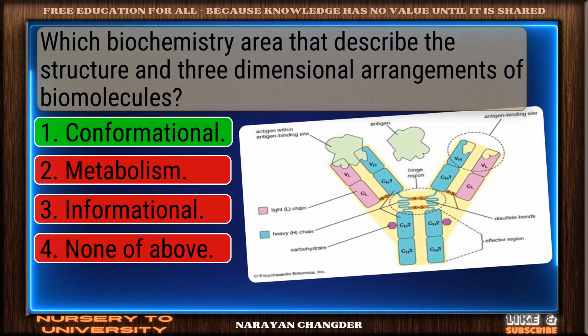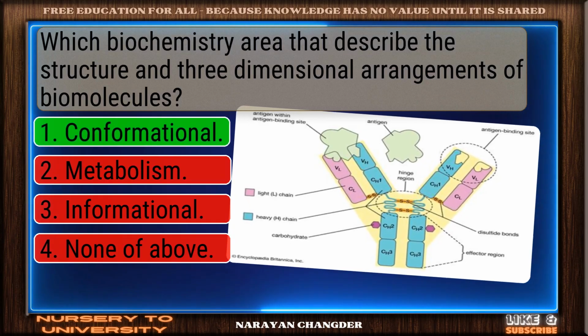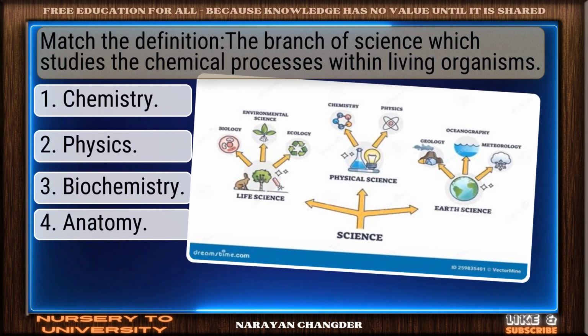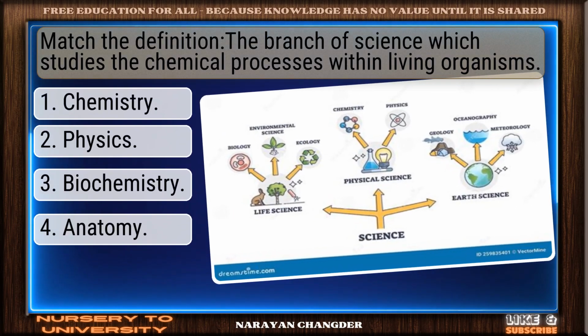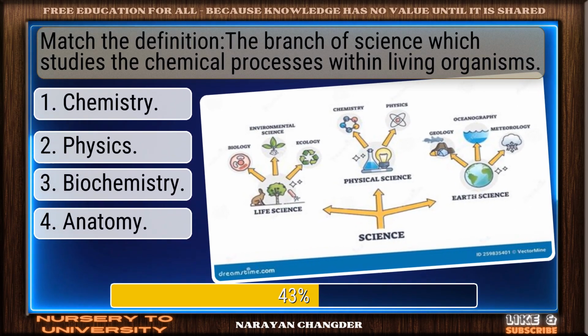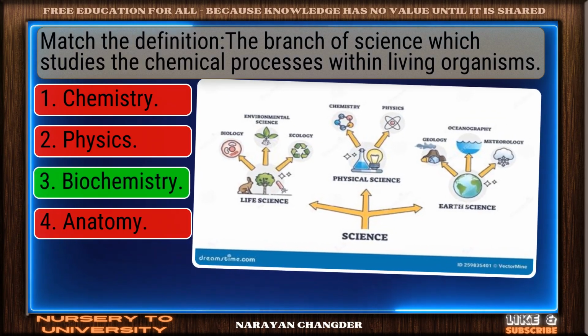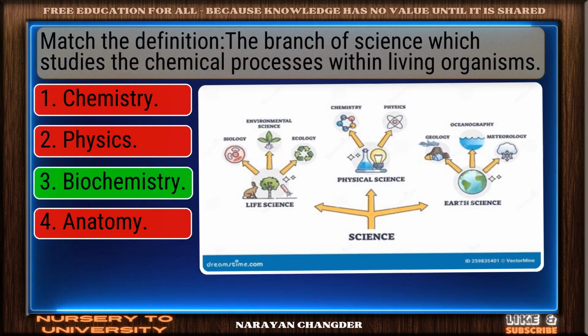On track. Conformational is the correct answer. Match the definition. The branch of science which studies the chemical processes within living organisms. You got it. Your choice, biochemistry, is right.